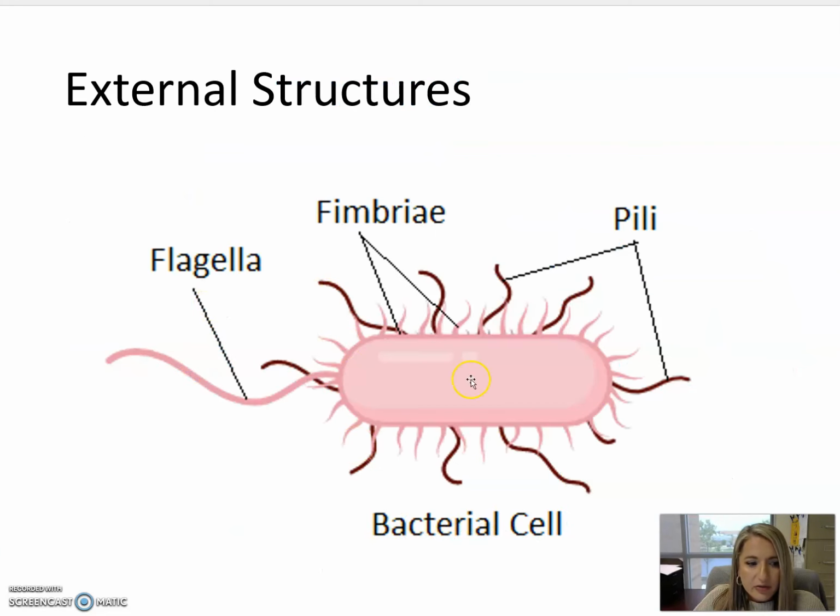So we'll first go through and talk about the external structures that bacterial cells can have. There are various appendages that bacterial cells can have, one being flagella that they use for movement, fimbriae that they use to attach to surfaces such as cells and tissues in our body, and then pili that they can use to attach to other bacterial cells for the purpose of communication.